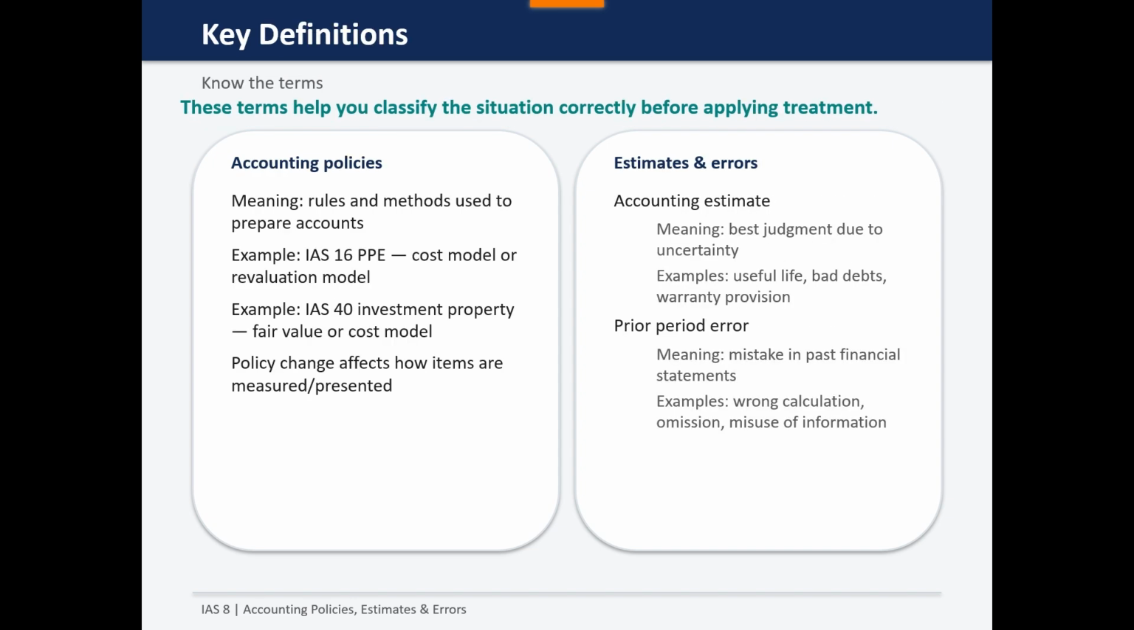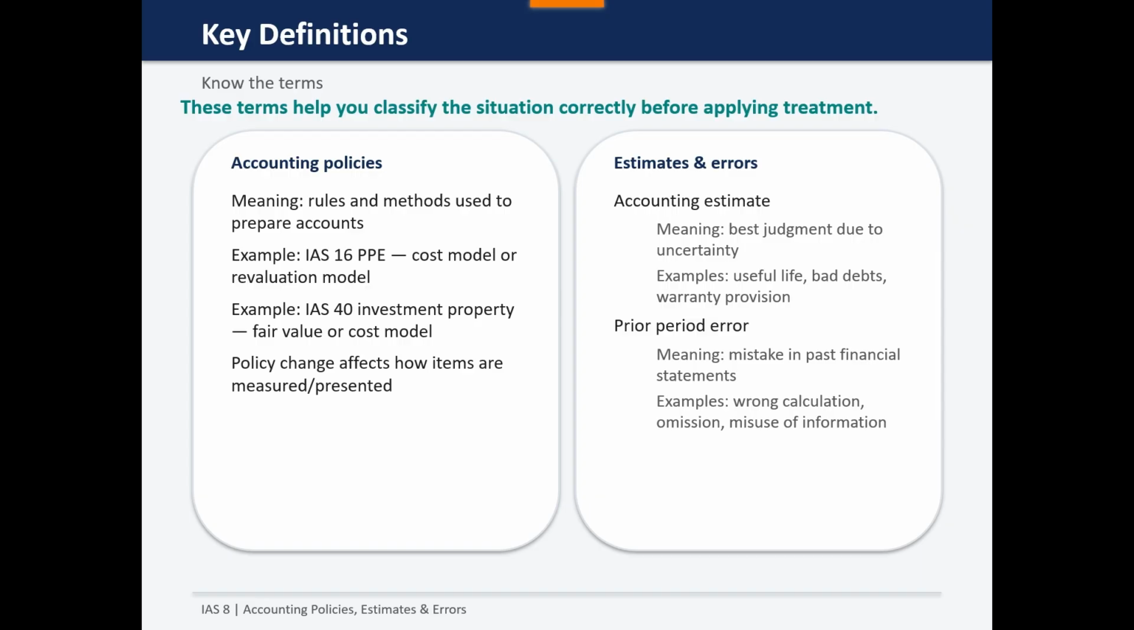The next heading is key definitions of this standard. I'm going to explain accounting policy. Accounting policies are the rules and methods a company uses to prepare financial statements. These include measurement basis, recognition principles, and presentation methods.